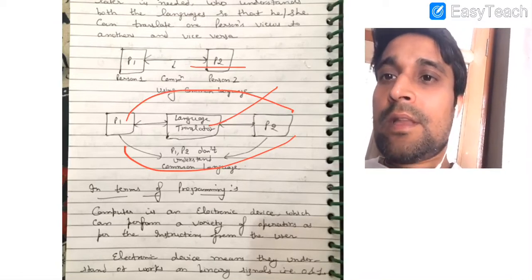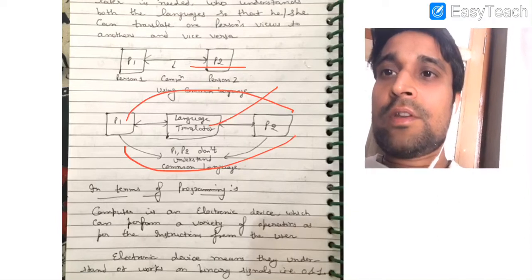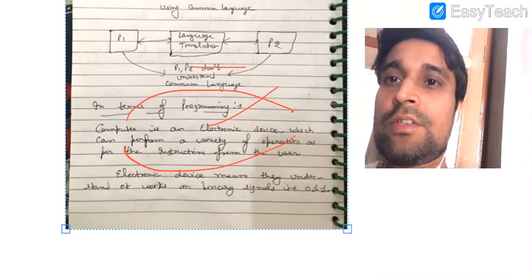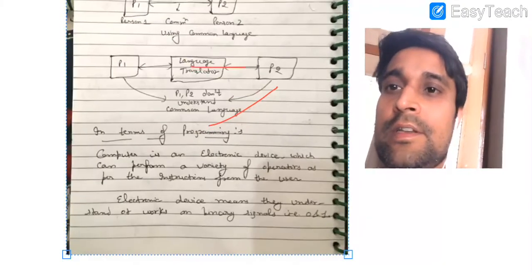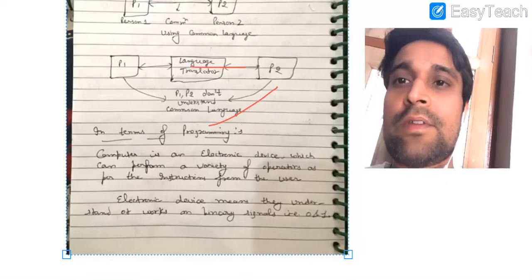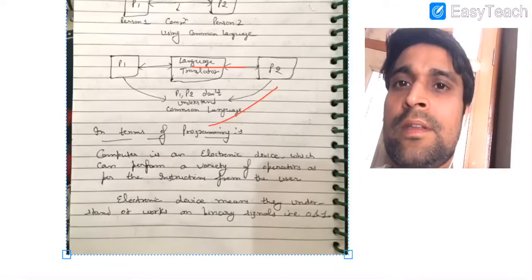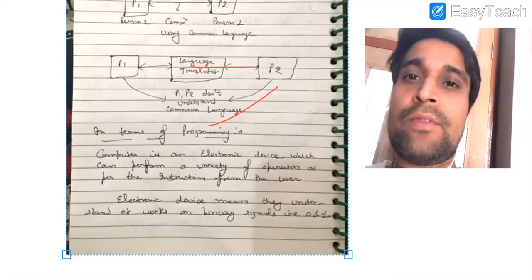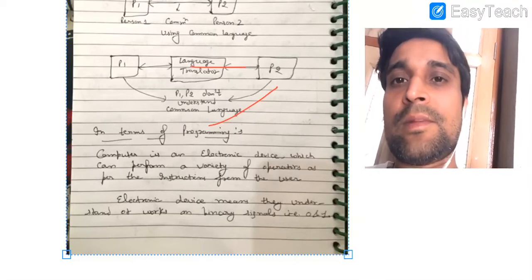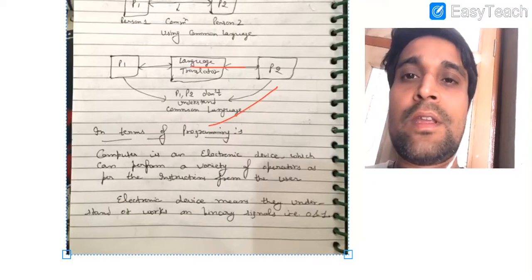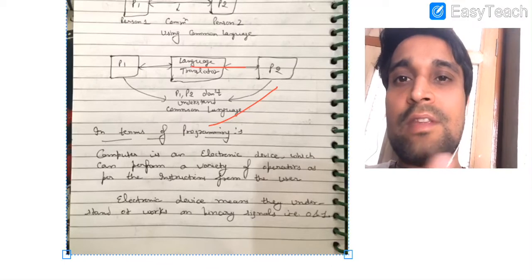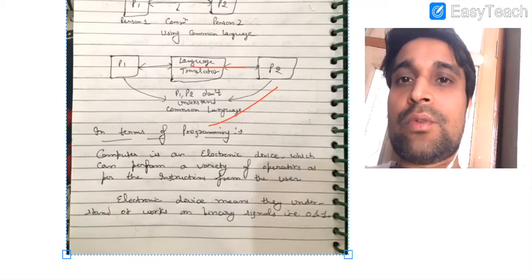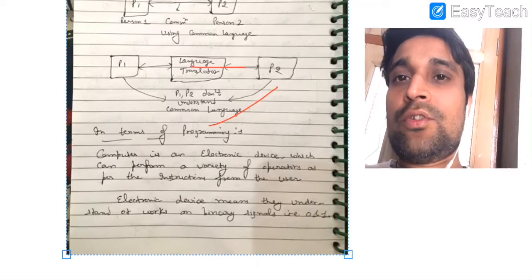Now in terms of programming, as we all know, the computer is an electronic device which understands the language of zeros and ones, and this language is known as binary language. But when we are working with the computer system, we provide input through various input devices like keyboards, joysticks, scanners, etc. If we are using the keyboard, then we use keys A to Z either in capitals or small, and 0 to 9. Somehow this information needs to be converted into binary so that the computer system can understand it.